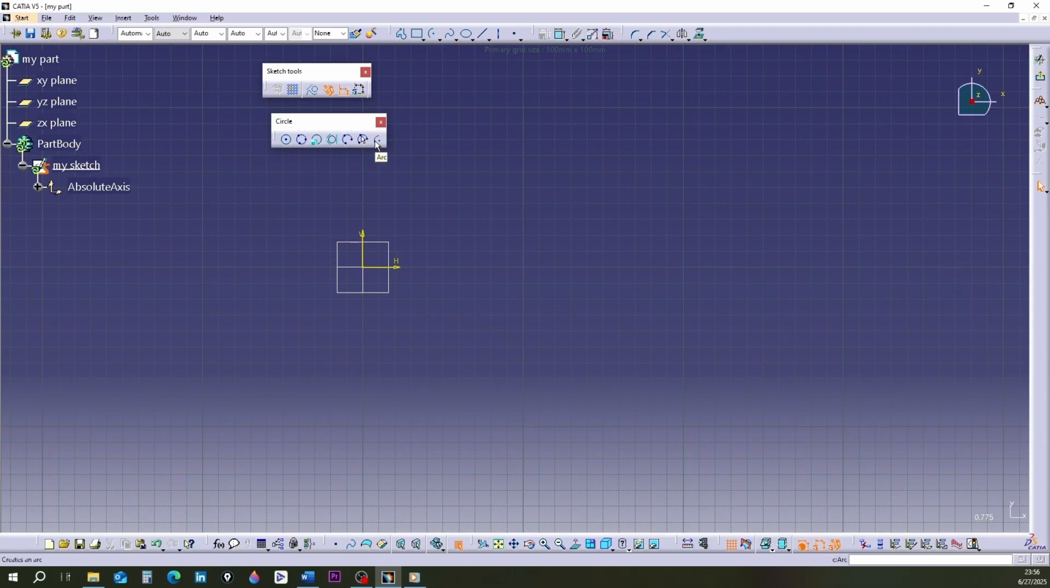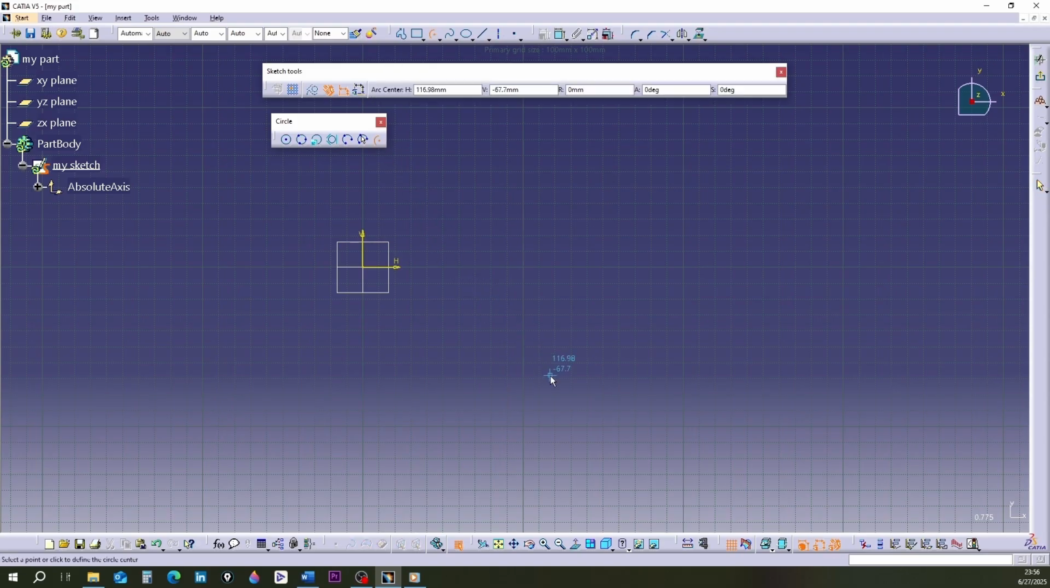The third tool is called arc. With this tool and three clicks, we can draw an arc. The first click defines the center of the arc circle. The second and third clicks define the two ends of the arc. Click on the tool to make it orange. Click on a point on the screen. This point is the center of the circle.